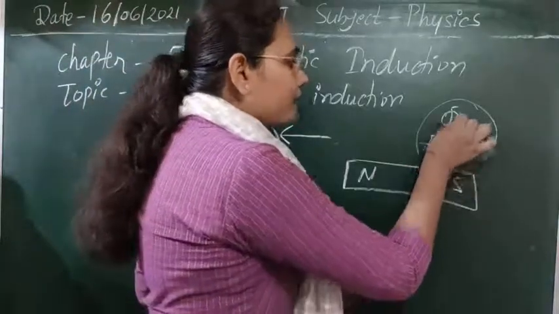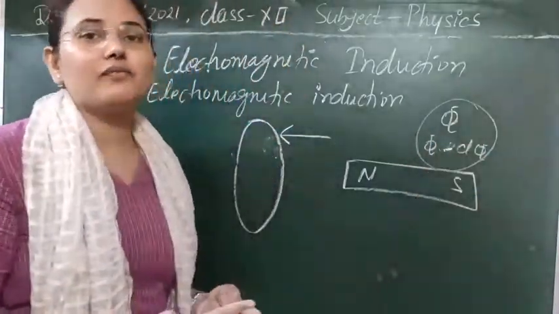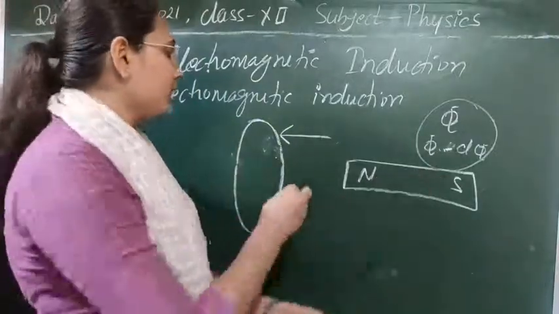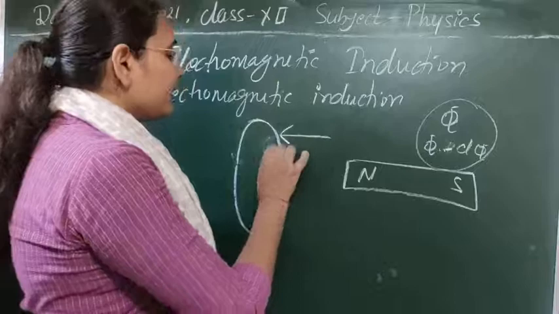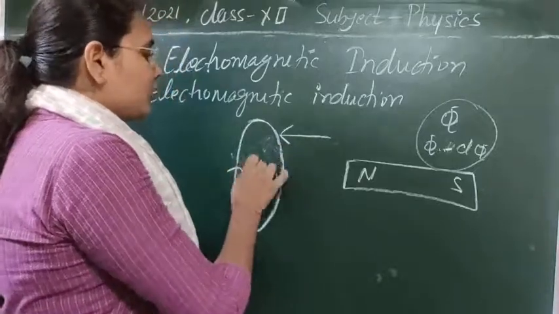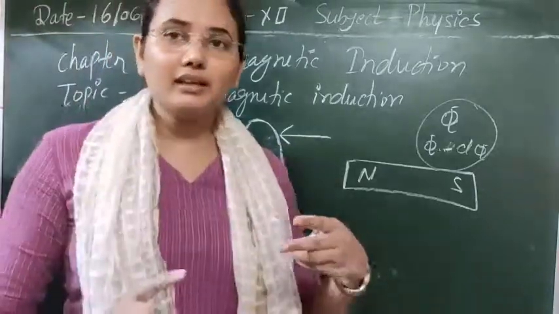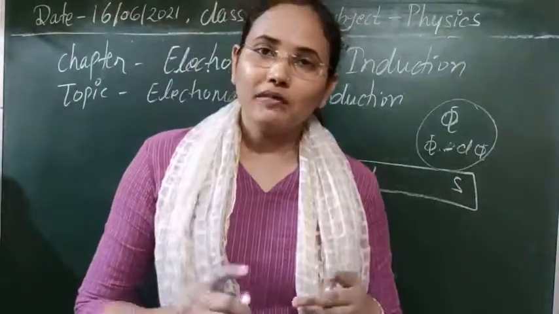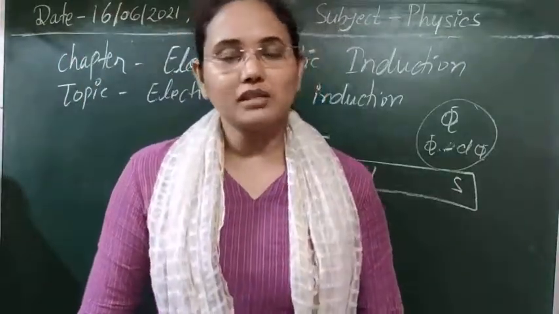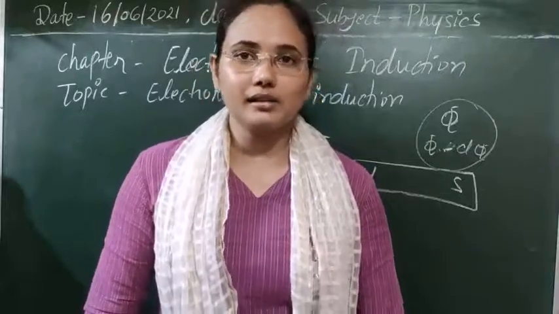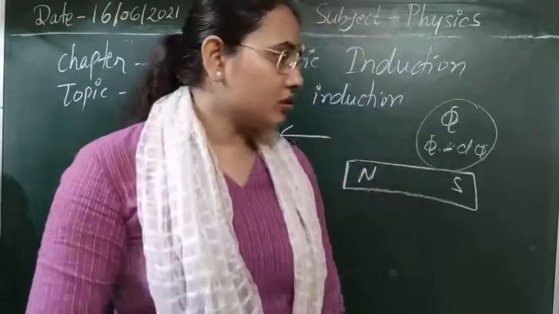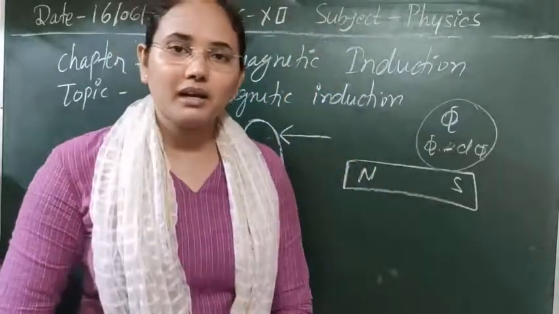Here also we get a change in flux, which induces a current, but due to the decrease this current will be in the opposite direction. So in both ways, whether the magnet is in motion or the loop is in motion, we get the induction phenomenon, induced current or induced EMF. So this experiment is now clear.